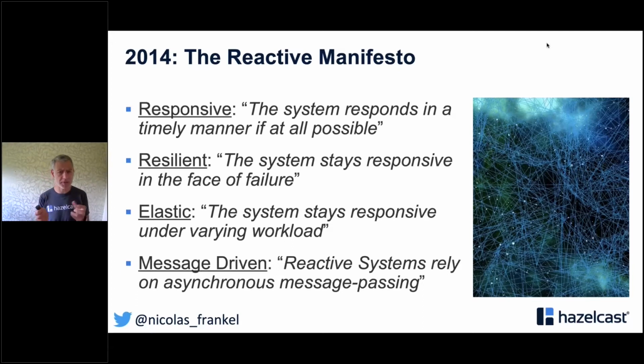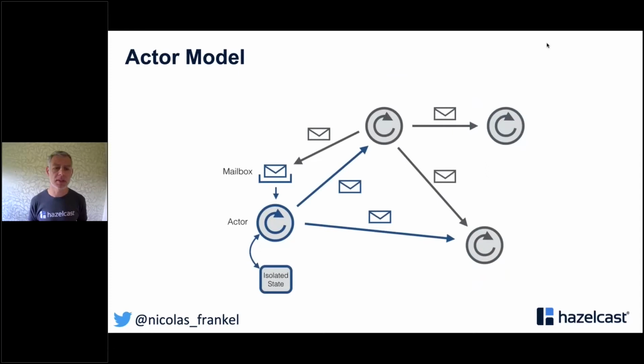And when the Reactive Manifesto was written, the authors had the actor model in mind. And the actor model comes from the BEAM platform with Erlang. The idea behind the actor model is you've got several actors that communicate through message passing. Each actor has a mailbox, you can send it a message, and then it can handle them. And on the BEAM platform, the good thing is that when actors die, they get restarted automatically.